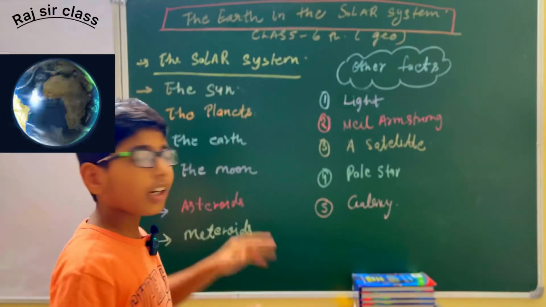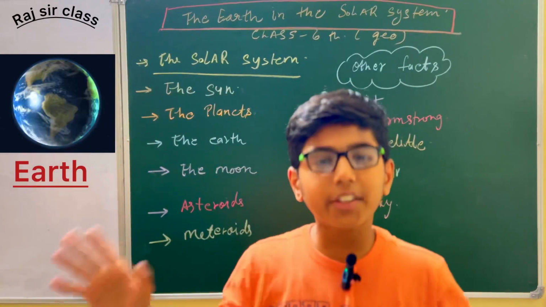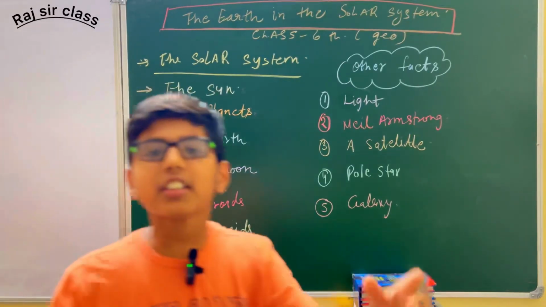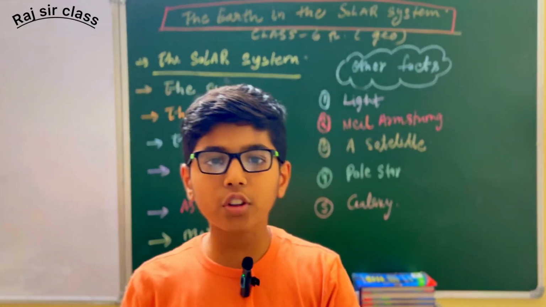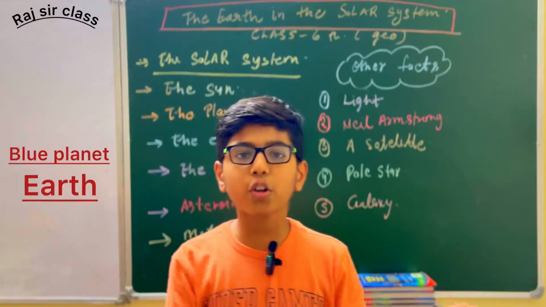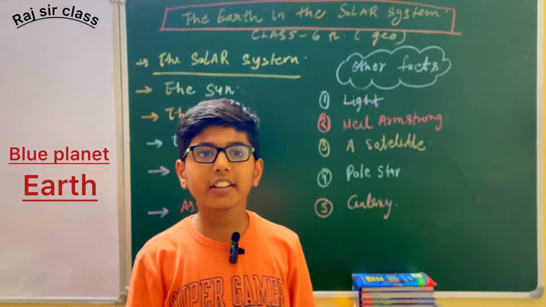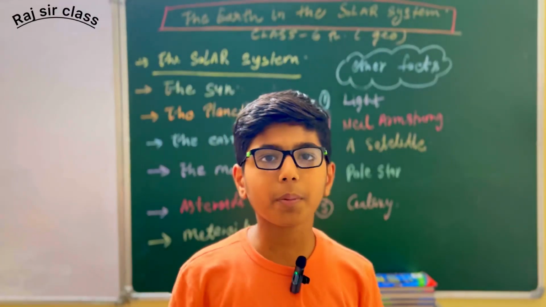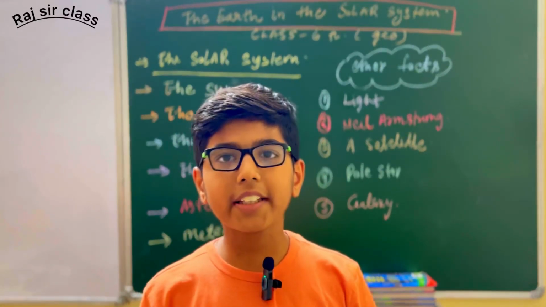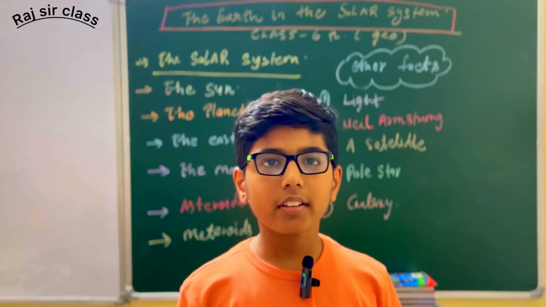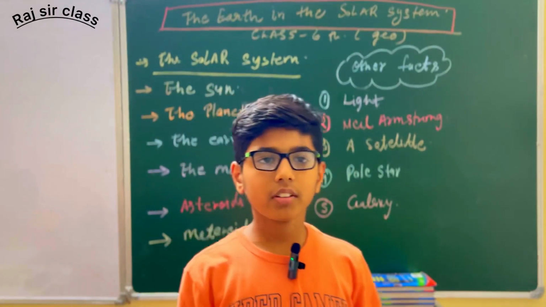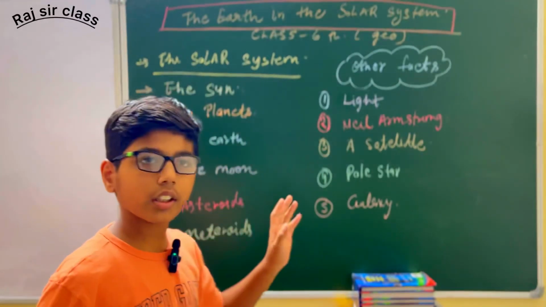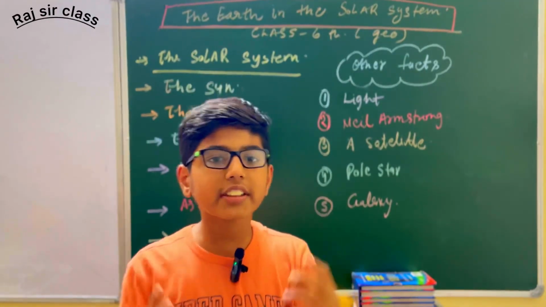So the third topic is the unique planet. Our unique planet of the solar system is our Earth. Three-fourths of the Earth is covered by water, and it is also known as the blue planet. Our blue planet is made up of deserts, mountains, plains, and water. The Earth has one natural satellite known as the Moon.